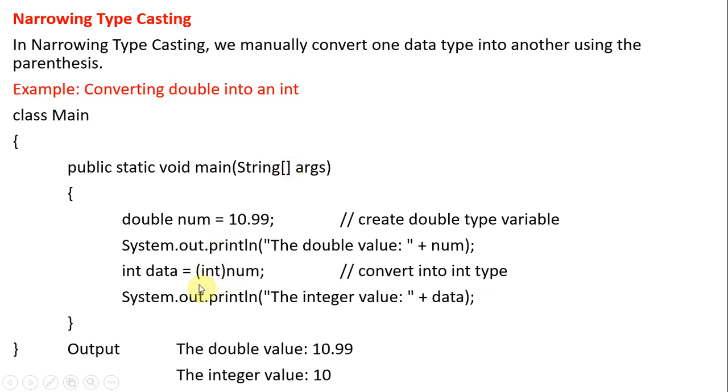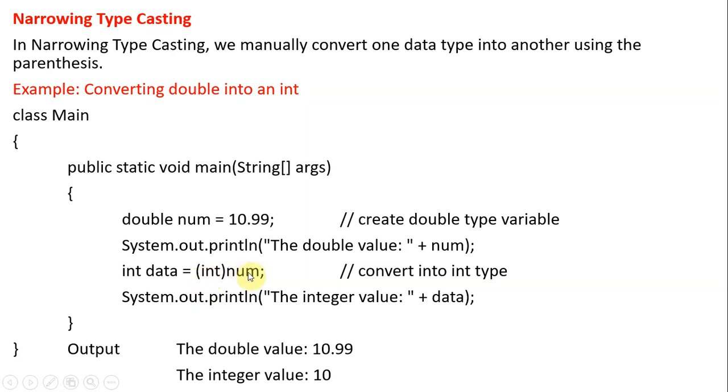If it is a float, you have to specify float. From double we are trying to convert to int now, so we have to specify int here. Int in parentheses is nothing but the typecasting operator. Within the parentheses, if you specify the data type, that is the typecast operator.